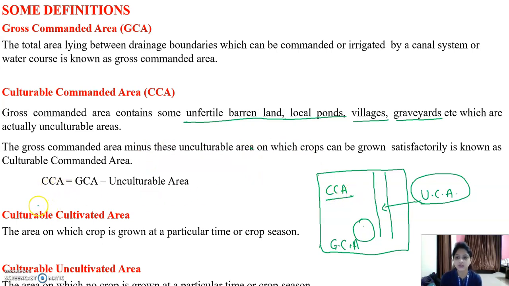In this culturable command area, there is one definition and another definition: culturable cultivated area and culturable uncultivated area. Culturable cultivated area means the area on which a crop is grown at a particular time or crop season, and culturable uncultivated area means the area on which no crop is grown at a particular time or crop season.